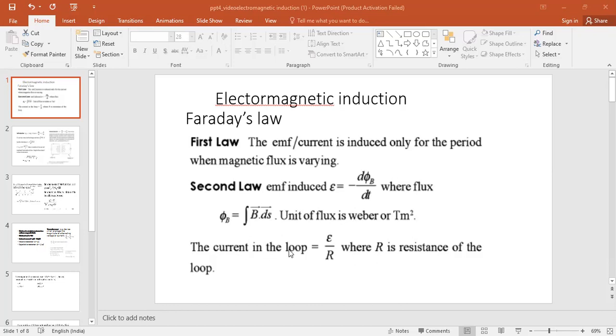So next is the current in the loop. If an EMF is induced in the loop, then the current passing through the loop is induced EMF divided by R, where R is the resistance of the loop.